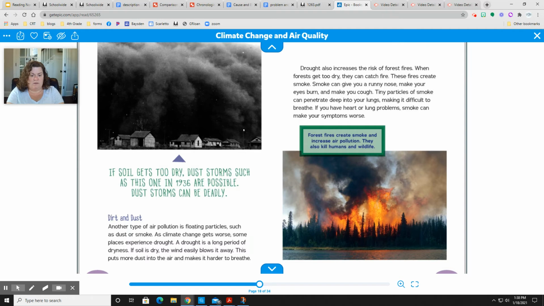And it's going to help with, if the soil is too dry, the wind... maybe not on that part. I think that would be a separate cause and effect. So the effect of a drought would be that the soil is dry and the wind blows it away. So that would not have to do with the air pollution. That would be its own example of cause and effect. So within this, we have two cause and effect examples.